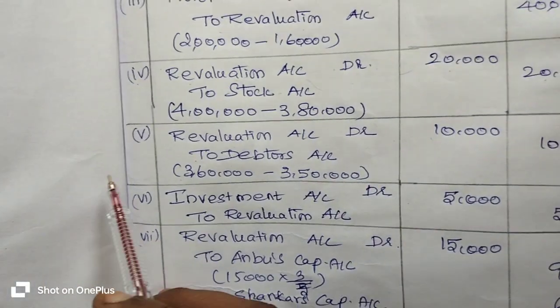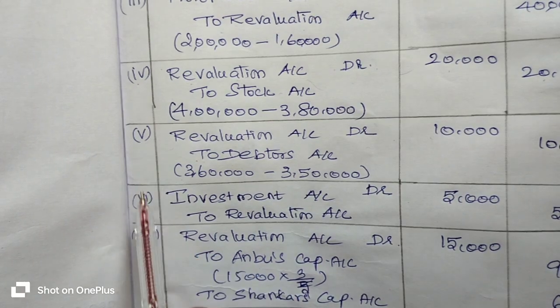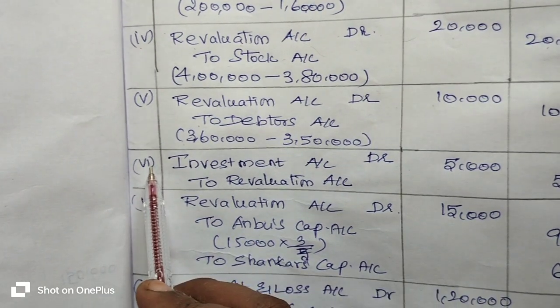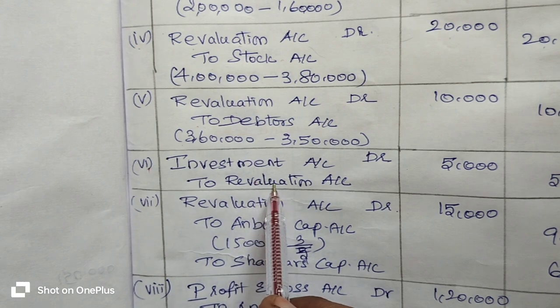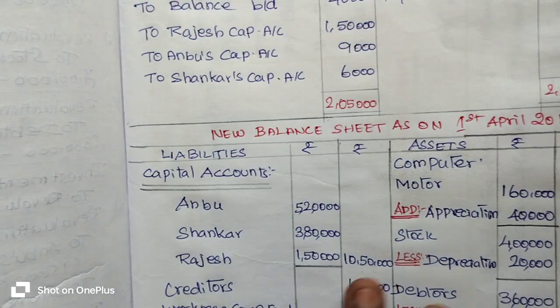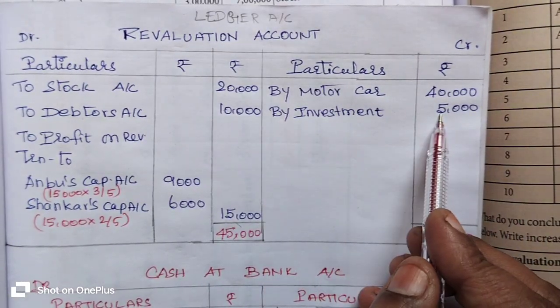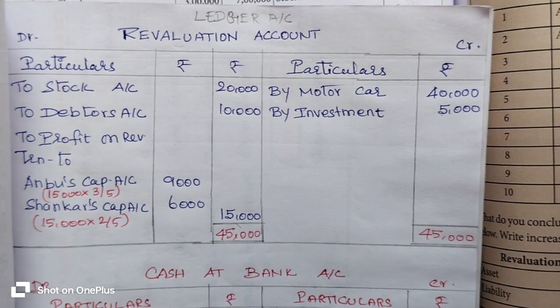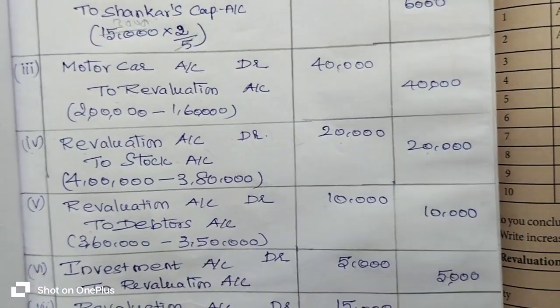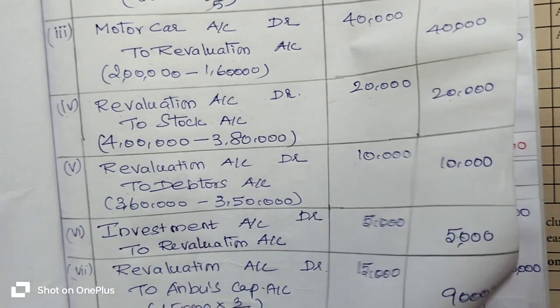In the sixth transaction we have the revaluation account on the credit side. So you go to the credit side of the ledger account and enter the opposite account: by investment 5,000 rupees. So the revaluation related transactions are entered from the journal entry into the ledger account.